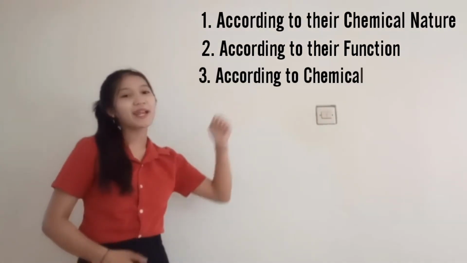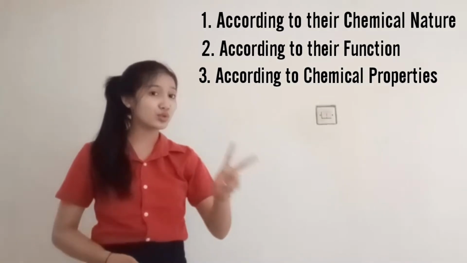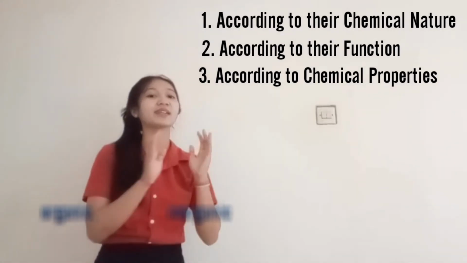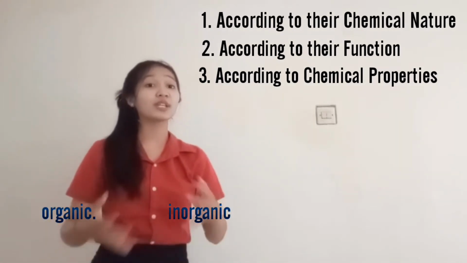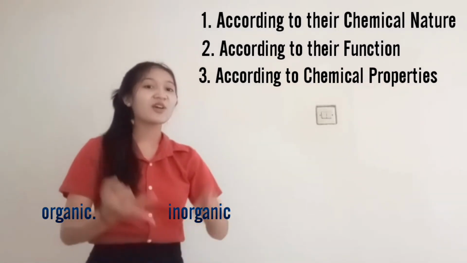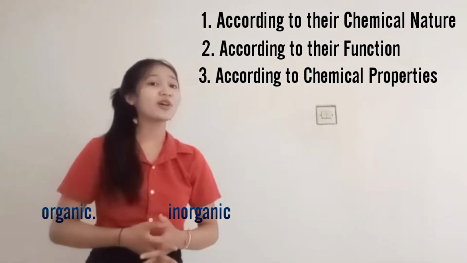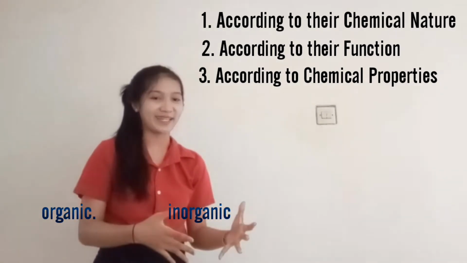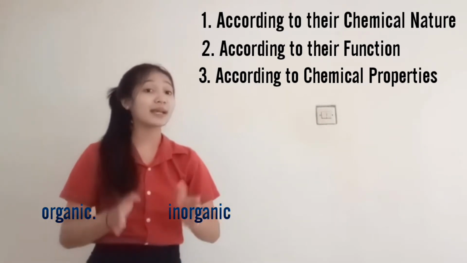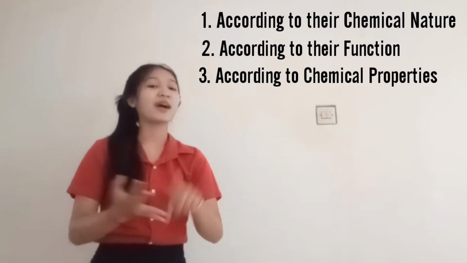And third, according to chemical properties, it has been divided into 2 categories. They are organic and inorganic. Organic is nutrients that contain the element of carbon. They are carbohydrate, lipids, protein, and vitamin. Meanwhile, inorganic is the opposite of organic. Inorganic is nutrients that do not contain carbon. They are water and mineral.